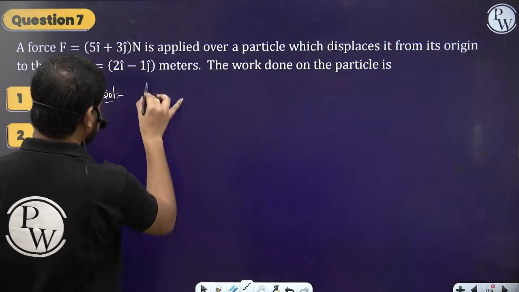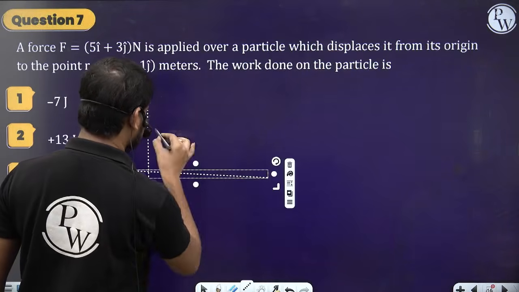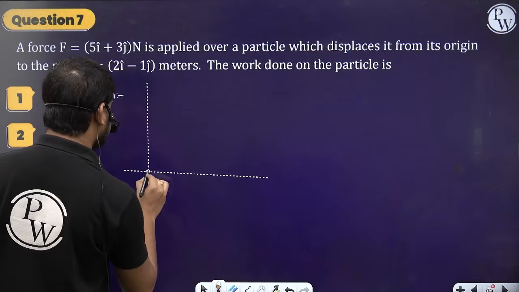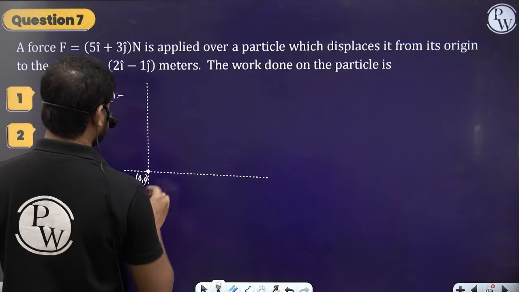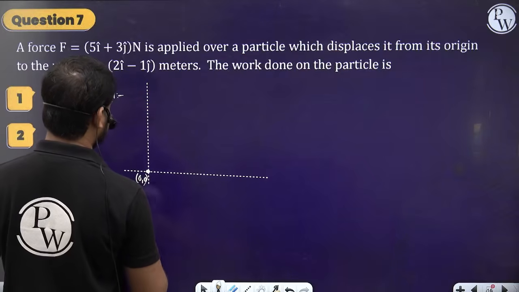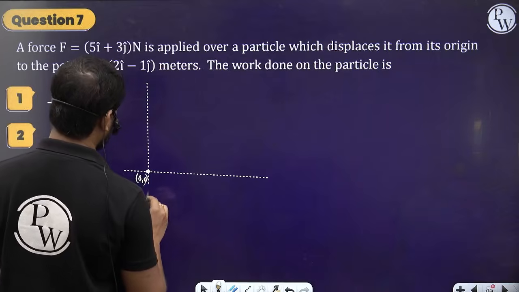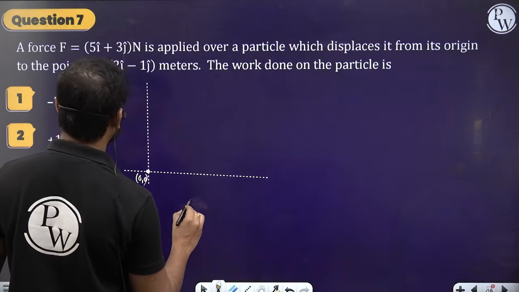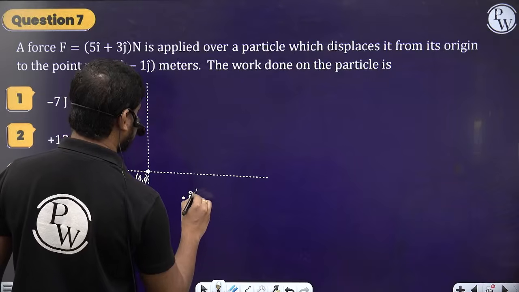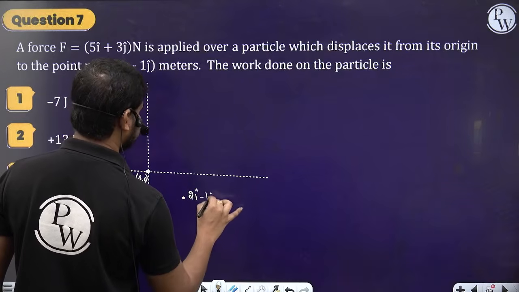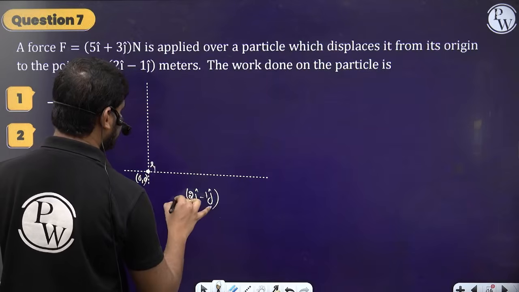So let me take the x-axis and y-axis. Originally the particle is at the origin, right? So on the particle the force is applied. Now the particle has moved to some other point. Let's say it has moved to this point, which is 2 i cap minus 1 j cap, right? So let the initial position be r1 and the final be r2.